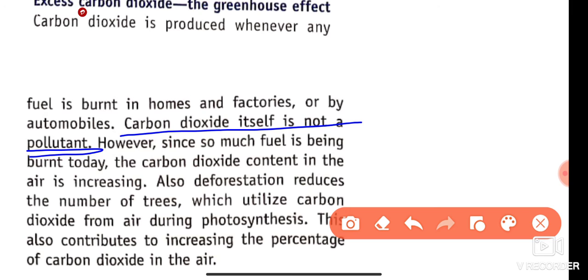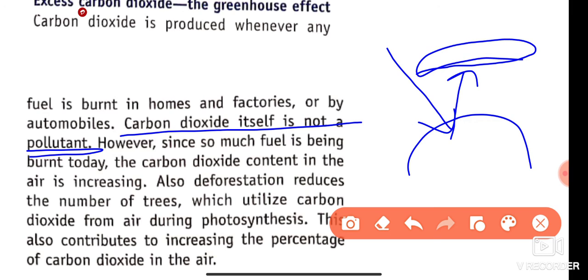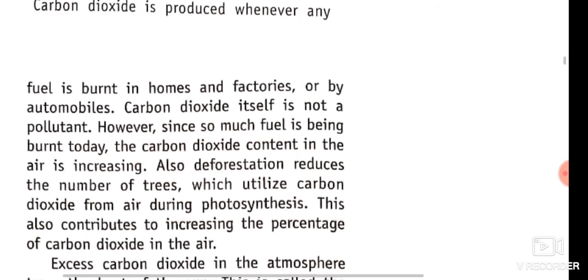How does it create the greenhouse effect? Because it has the capability to absorb the radiation which comes from the sun. This is the surface of the earth. The radiation comes from the sun and is reflected back to the atmosphere. Then the carbon dioxide present in the upper atmosphere absorbs this radiation and increases the temperature of the earth. This is known as the greenhouse effect.